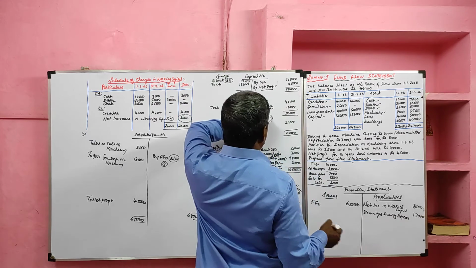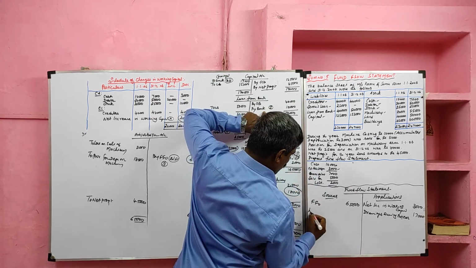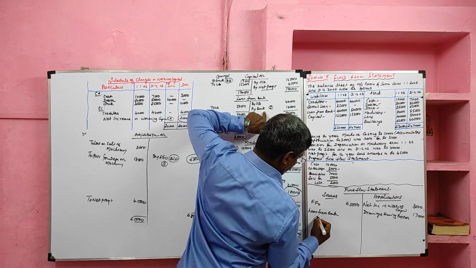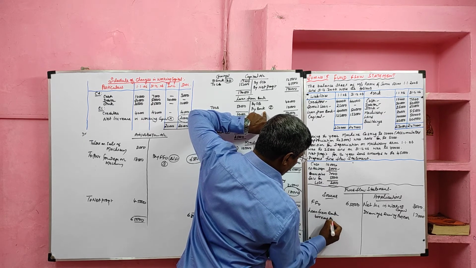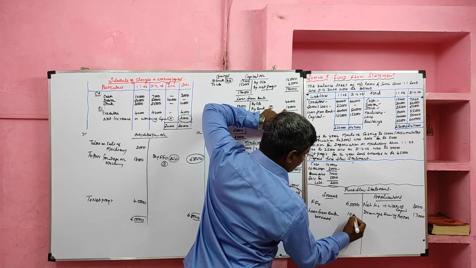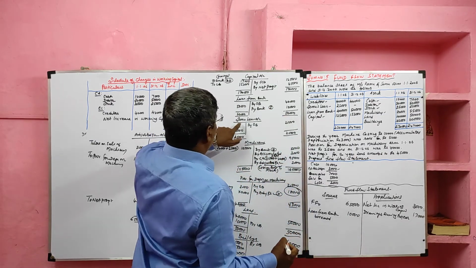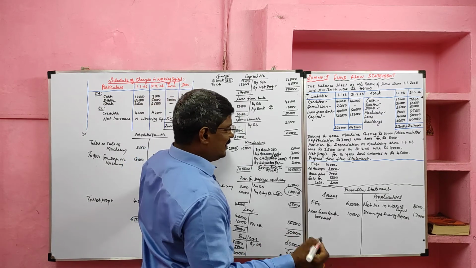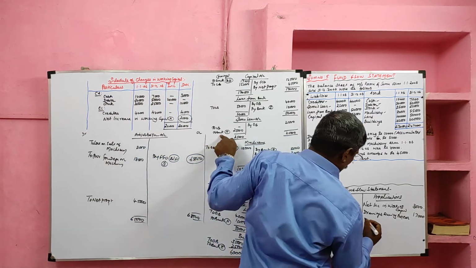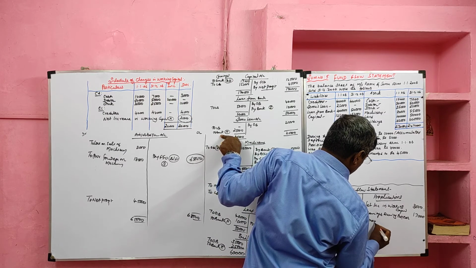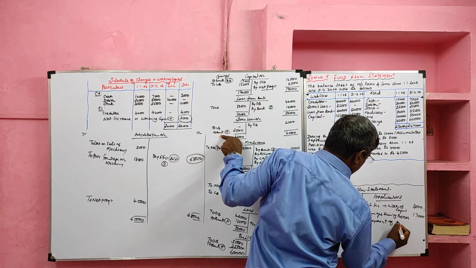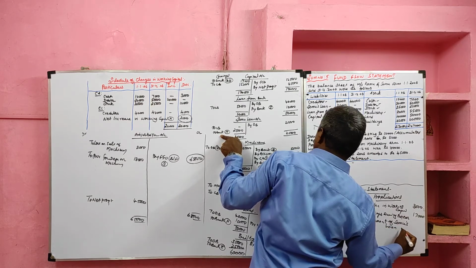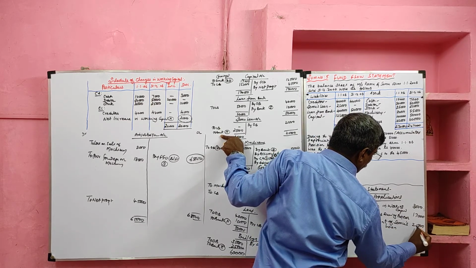Then we prepared loan from bank. The balancing figure appeared in the credit side, that we consider as loan from bank borrowed. How much? 10,000. Then SOMU loan account we prepared. The balancing figure appeared in the debit side, that we will consider as repayment of SOMU loan. Repayment of SOMU's loan, value 25,000.